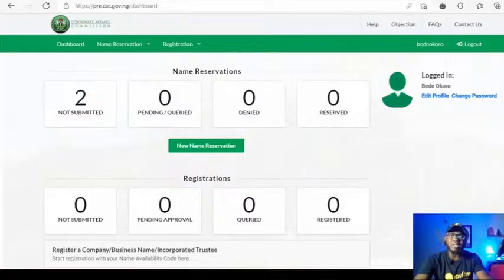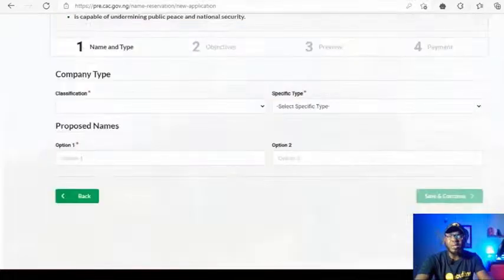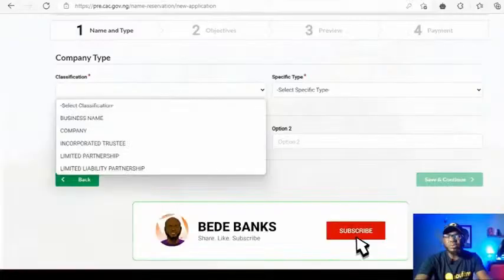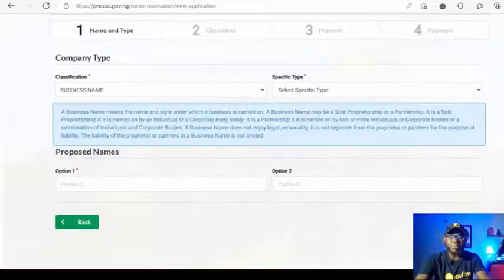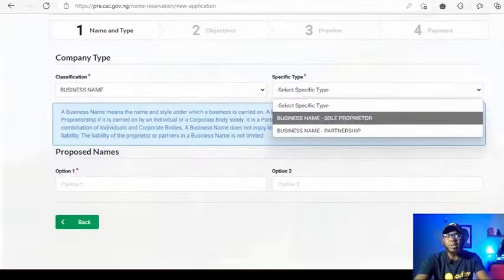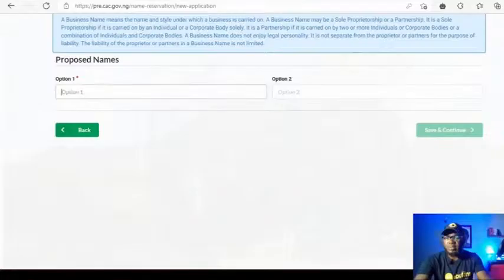if you have checked that the name you want to register hasn't been registered using the public search feature, you come here, you click on new name reservation. All right, so you read up all of this, it is very important, and then you take one step at a time. The classification of what you want to register is a business name, not a company name. Specific type, let's say it's a sole proprietor, meaning it's for only you, you're the only one who's gonna be on it. So here is the proposed names. You need to put the Devon Technologies and Devon Technology right here, option 2, and then you save and continue.